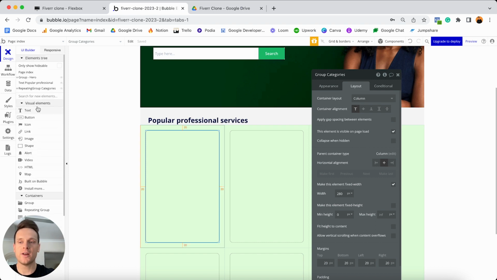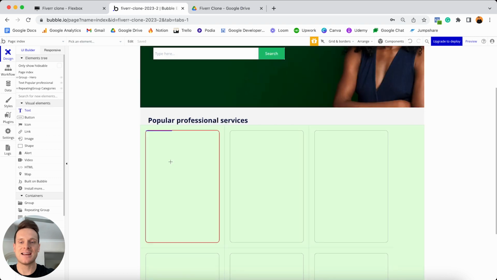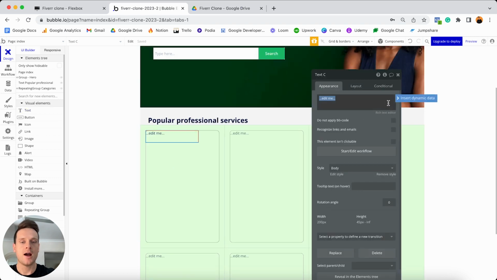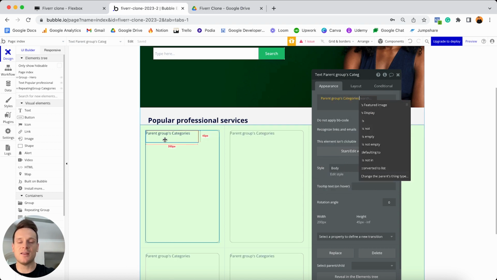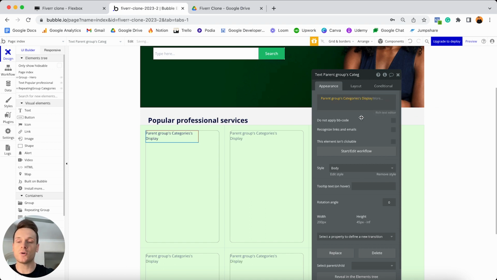So if I scroll on up to my visual elements, I'm going to add a text element inside of this group. I'm going to insert dynamic data because I'd like to reference the name of this particular category. So if I choose this, I'm going to reference the parent group's category. Now, because this text element sits inside of a group, that group kind of takes care of this text element, which is why it's known as the parent group. And so if I'm referencing the parent group's category, I'm just going to choose the display text, which is of course the name of the actual category in our option set list.